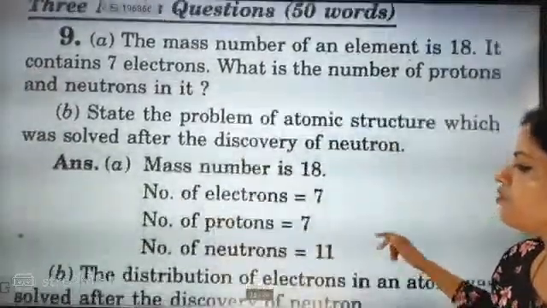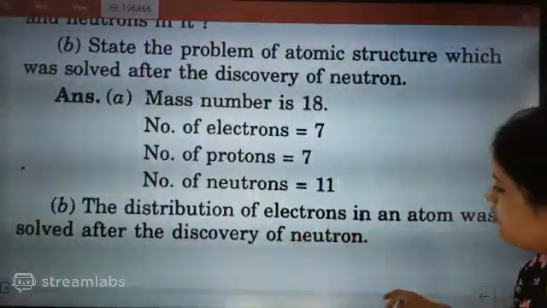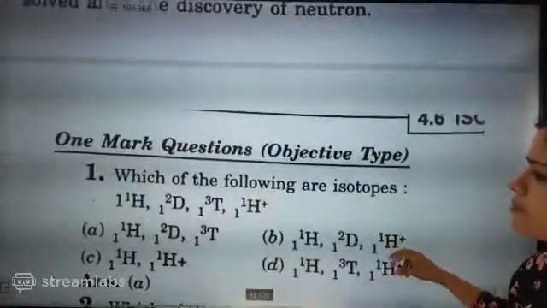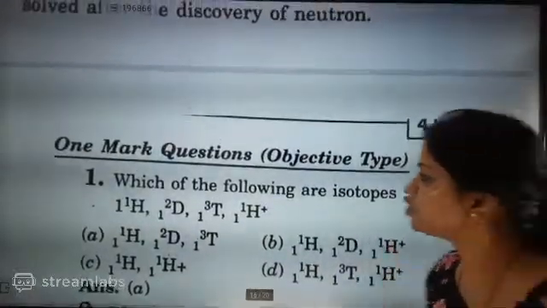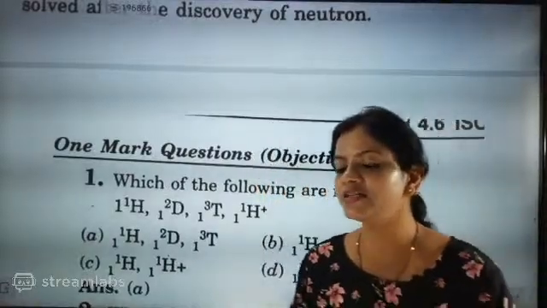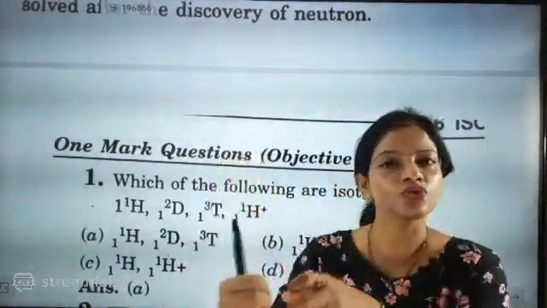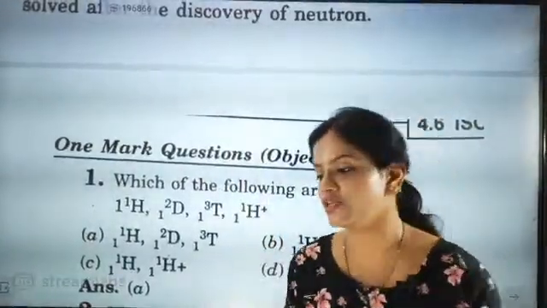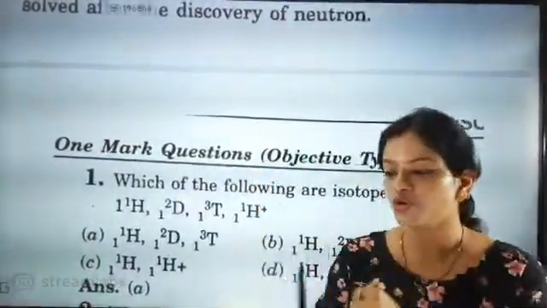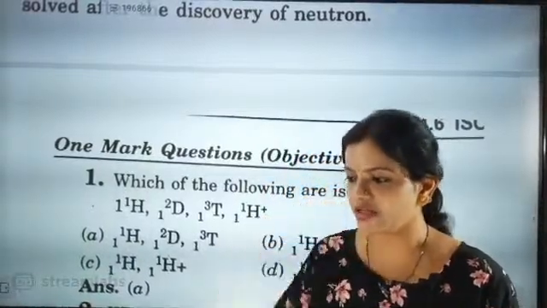Now what is the answer? The distribution of electrons in an atom was sought after the discovery of the neutron. Now you have to tell isotopes and isobars. So now look here, what is pi meson? It is a type of effective force which binds the neutron and proton together in the nucleus.